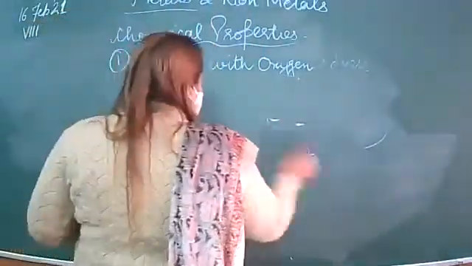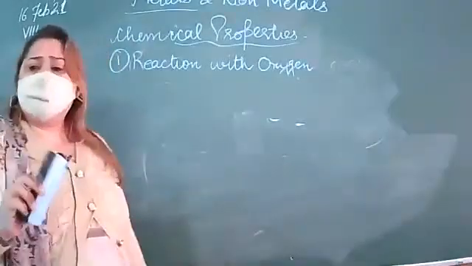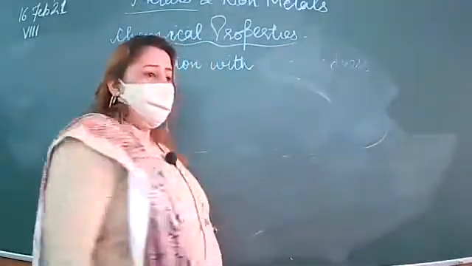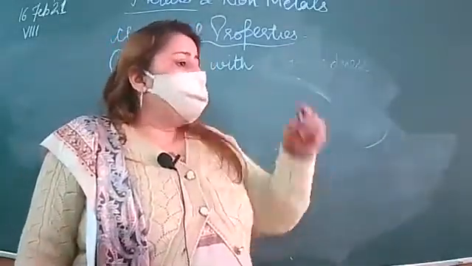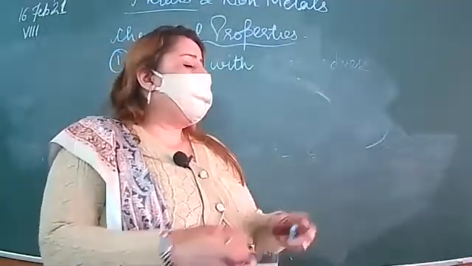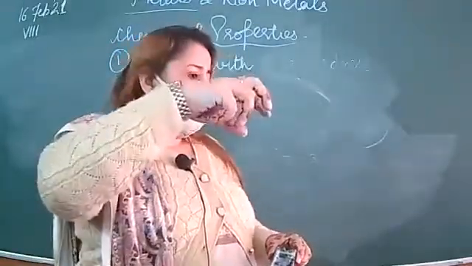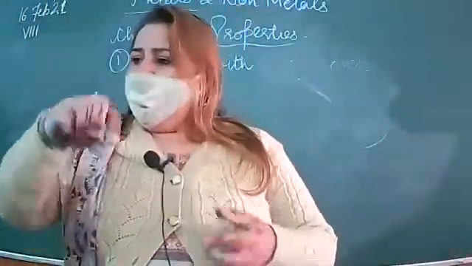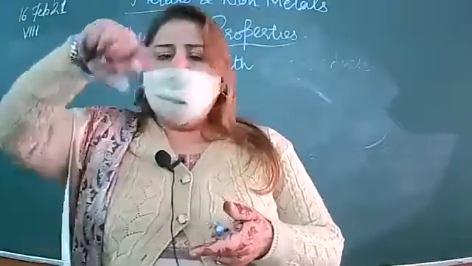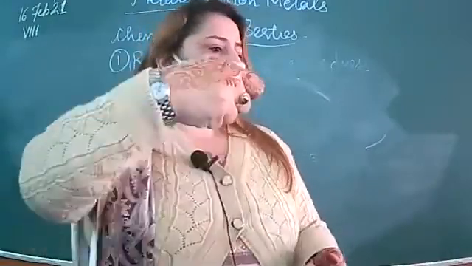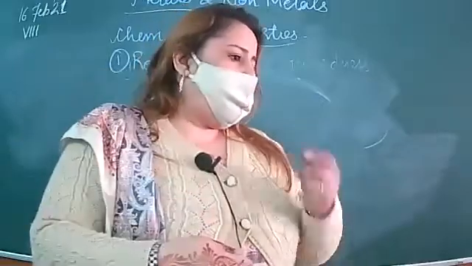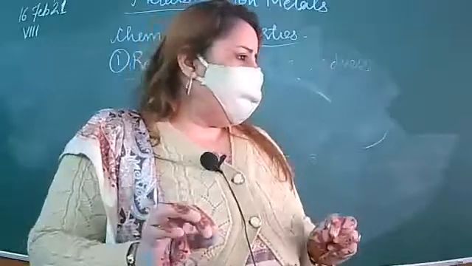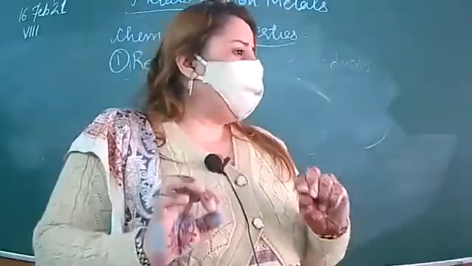Second property we will discuss. A deflagrating spoon activity is there with the sulfur. I am just explaining that activity. What we did in that activity, we take sulfur and put it into a deflagrating spoon. A deflagrating spoon means you can take a bottle cap, make a hole in it and insert a wire in it, just like this. This is a deflagrating spoon. Put sulfur in that spoon and burn it with the help of oxygen, and it will form sulfur dioxide.